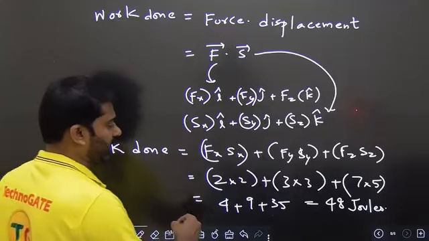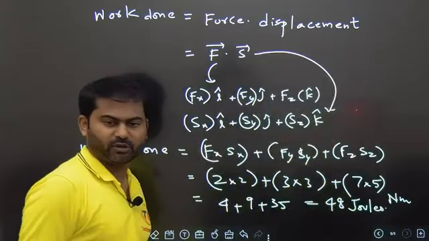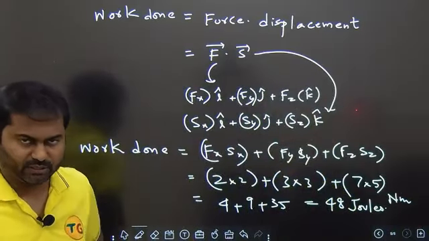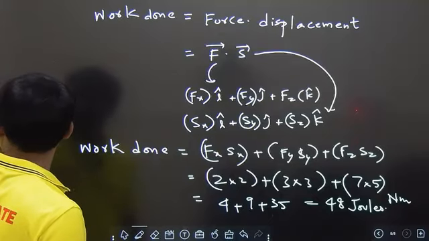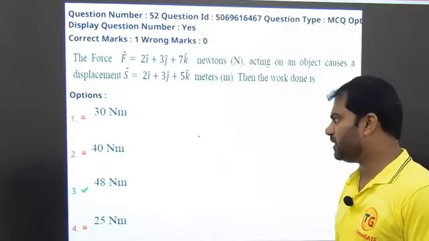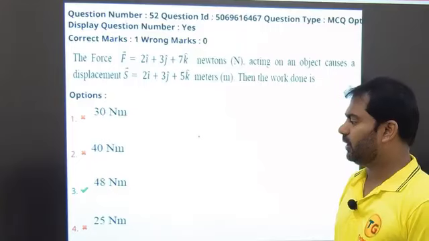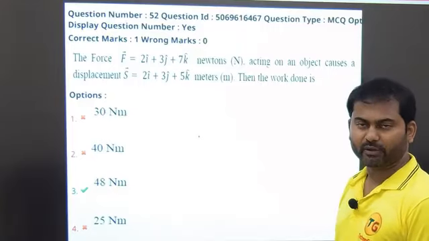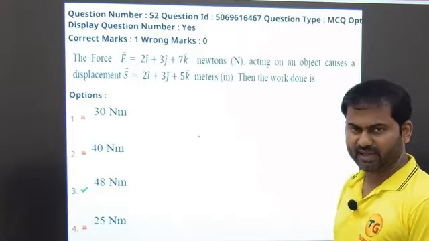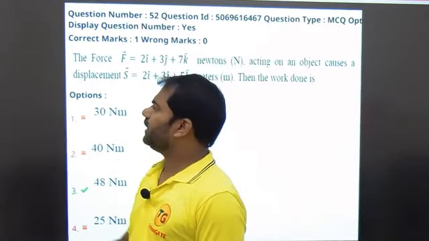So let's look into that. Joules can also be written as newton meters. I think you have no confusion regarding units. If you see the options, option 1 is 30, option 2 is 40, option 3 is 48 newton meter, option 4 is 25 newton meter. Our answer is matching with the given answer. It's correct. Fine. So now let us proceed to the next question.